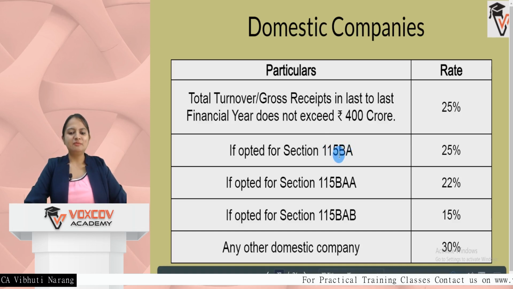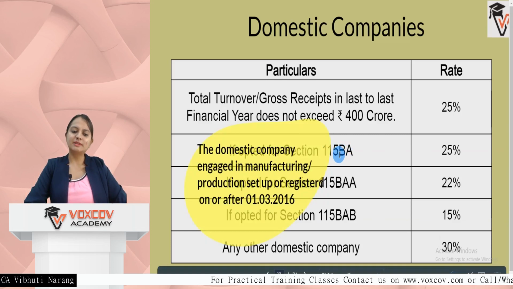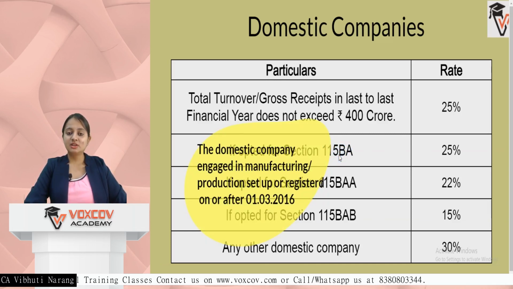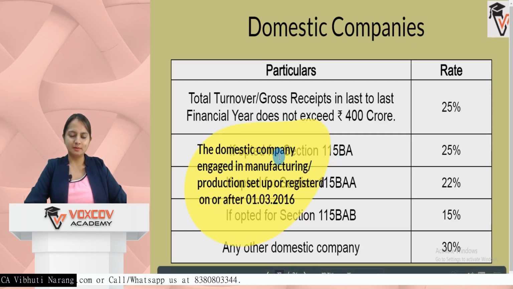Talking about 115BA, this is the domestic company engaged in manufacturing production setup, registration done after 1st March 2016. So it has to be a domestic company which is engaged in manufacturing production and set up registered in India after 1st of March 2016. Definitely it has many other benefits and concessions. That's why it is taxed at 25%.